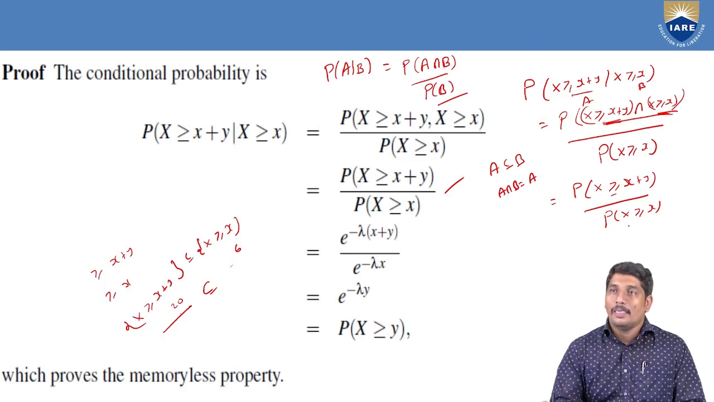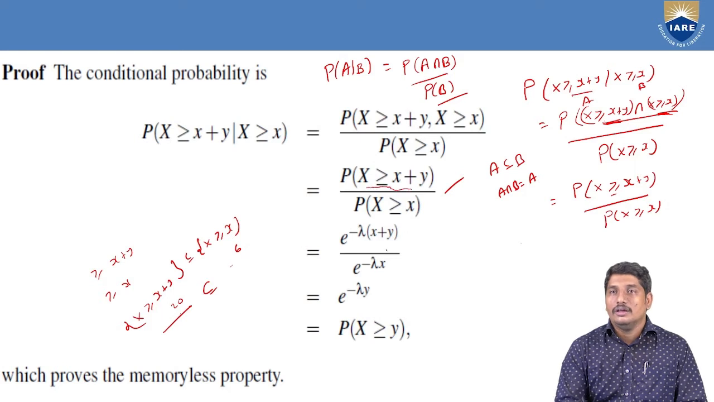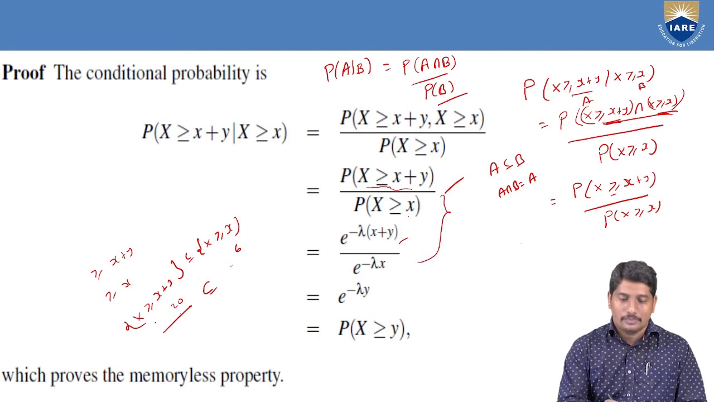Now let us recap the definition of exponential distribution. By using that, P of X greater than or equal to x plus y becomes e power minus lambda of x plus y. Okay, and P of X greater than or equal to x becomes e power minus lambda x. Simple. Let me explain how this step has been attained from the above step.